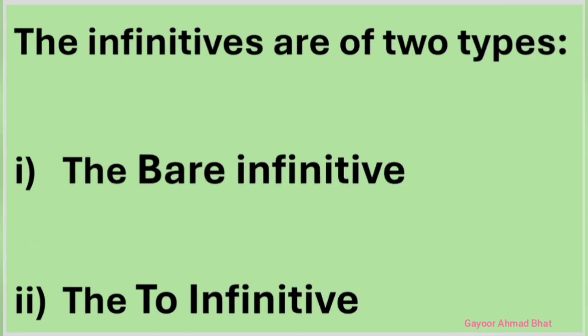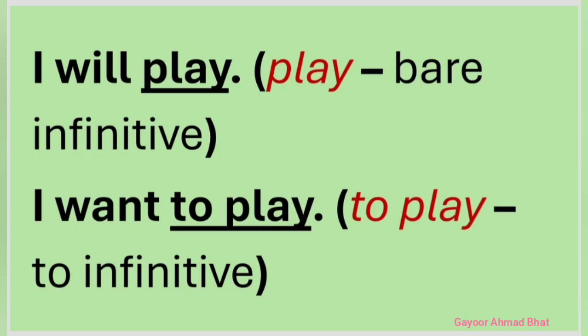The infinitives are of 2 types, that is, the bare infinitive and the to infinitive. For example, I will play and I want to play. In the first sentence, I will play, we have used bare infinitive, that is, infinitive without to: play. While in the second sentence, I want to play, we have used to play, which is the to infinitive.